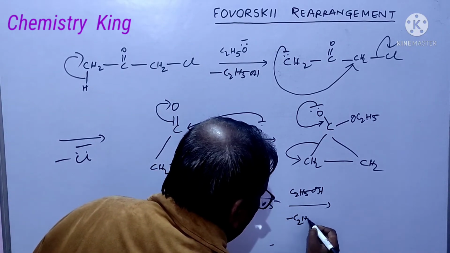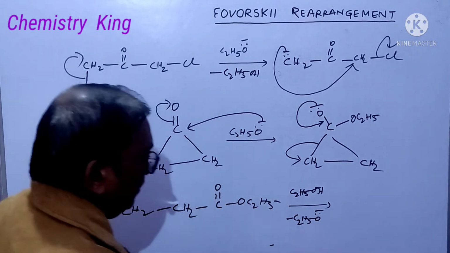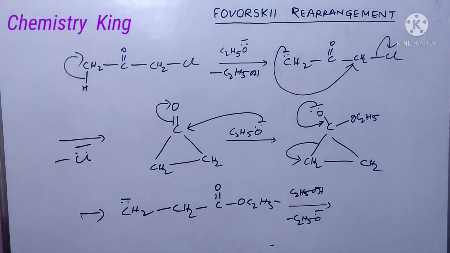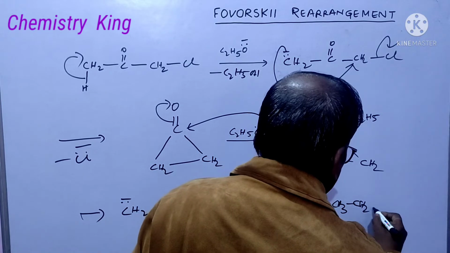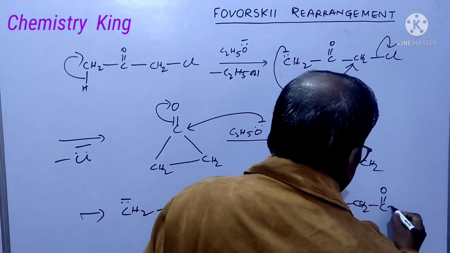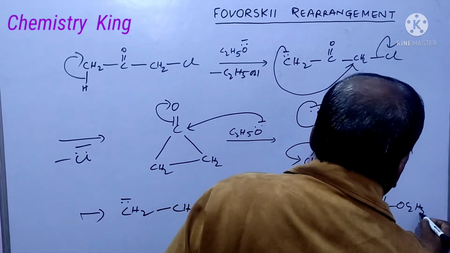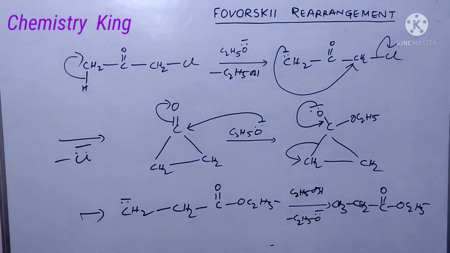Here, ethoxide ion is released, and then the product is CH3CH2C double bond OC2H5. This is all about the mechanism of the Favorskii rearrangement.